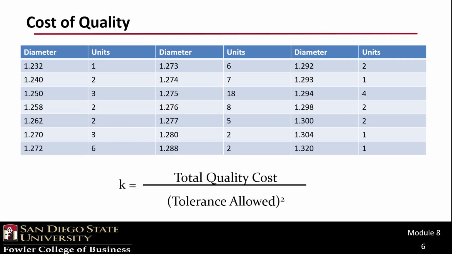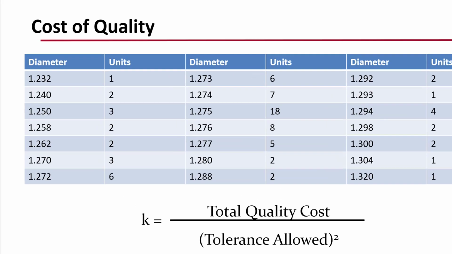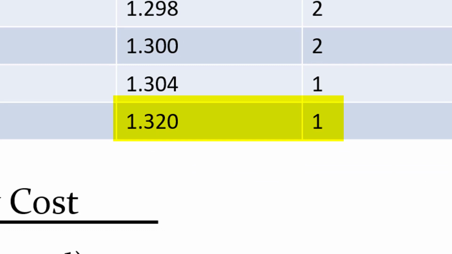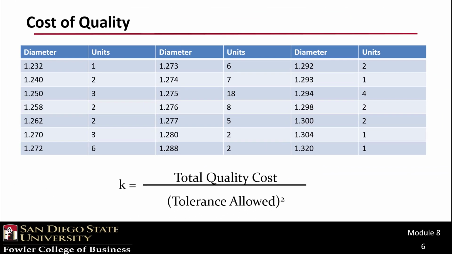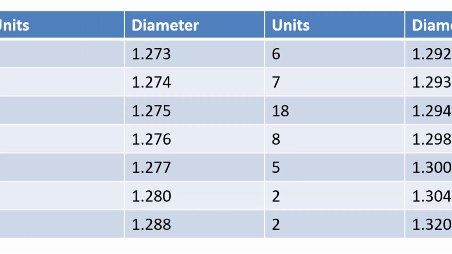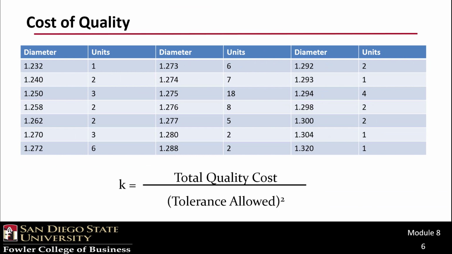Our manufacturer generates 80 cylinders and decides to take a measure of the cost of quality, or think of it another way, the cost of the lack of quality. This table presents the results of the production run. The smallest diameter cylinder was 1.232 centimeters, and the largest was 1.32 centimeters. You can see the frequency of each diameter cylinder produced as well. The good news is that the highest number, 18, were produced exactly to spec. Now we can use this information to determine the loss function with respect to diameter.